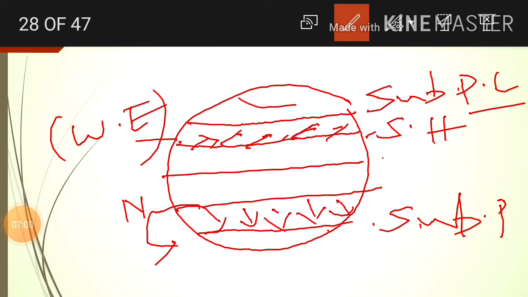As you know, the last one is the polar high pressure zone. This is the polar high pressure belt.